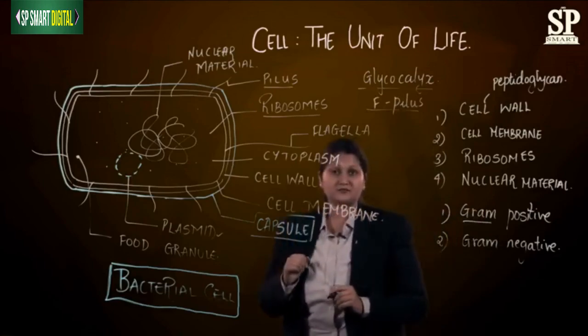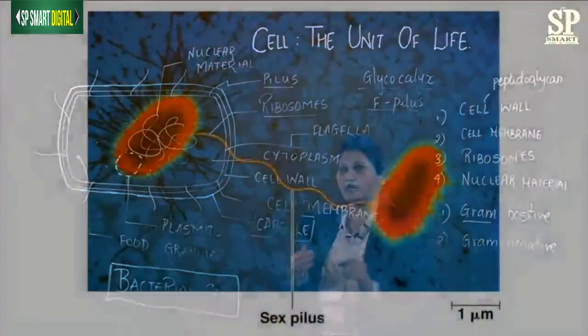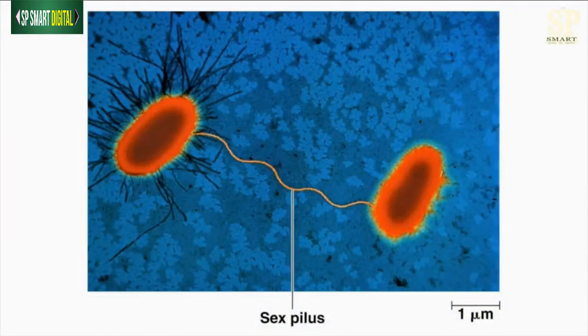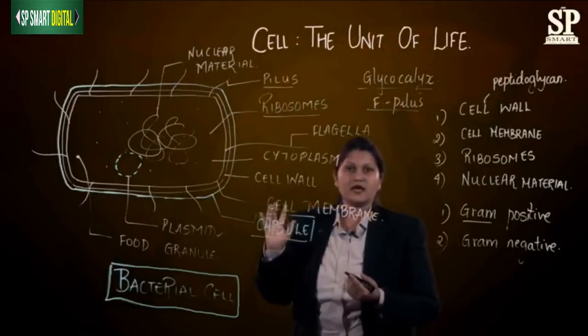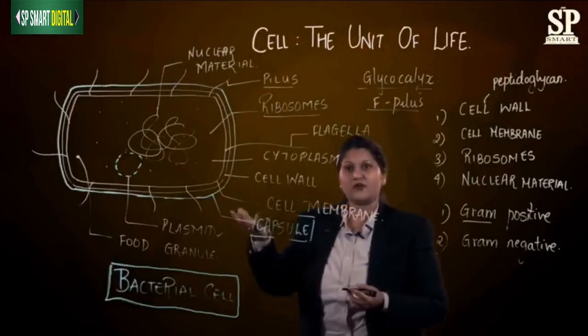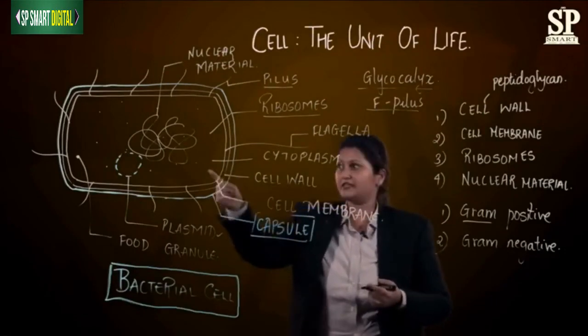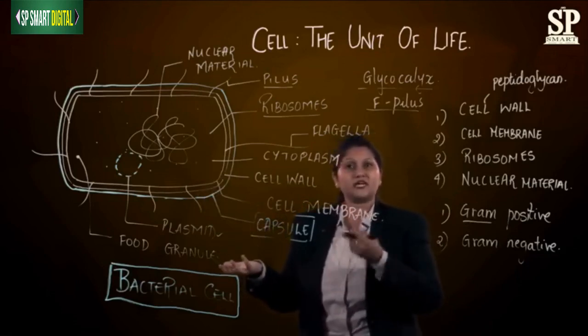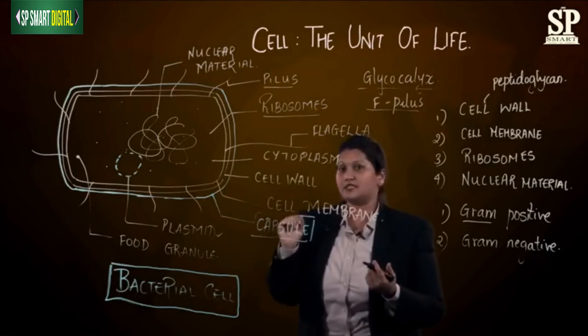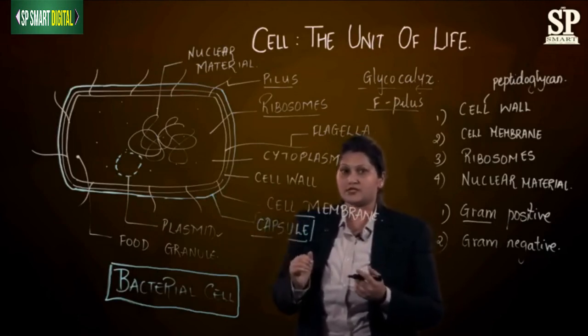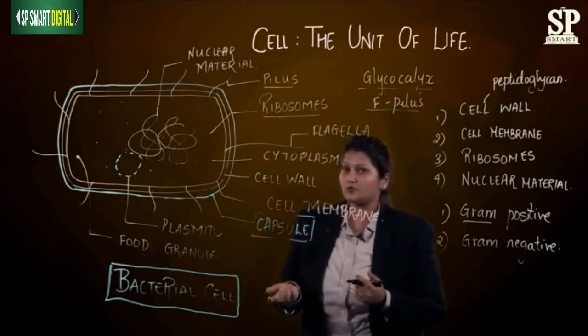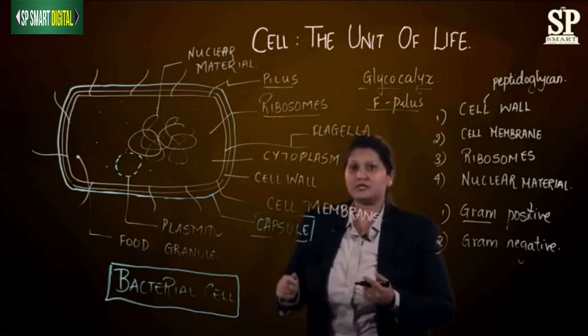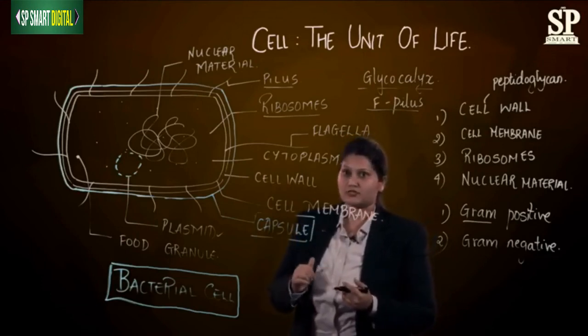This F pilus helps the bacteria to transfer its genetic material to another bacteria. F pilus is also called fertility pilus, and the process of transferring genetic material, the nuclear material, from one bacteria to another bacteria is called the conjugation process. So who helps in the conjugation process? It is the F pilus.